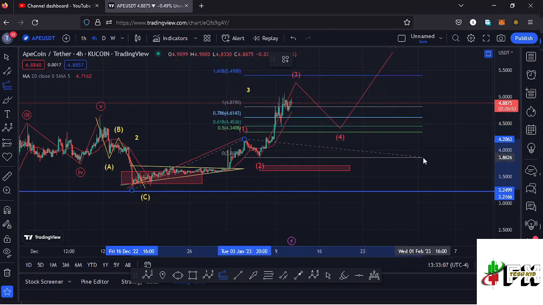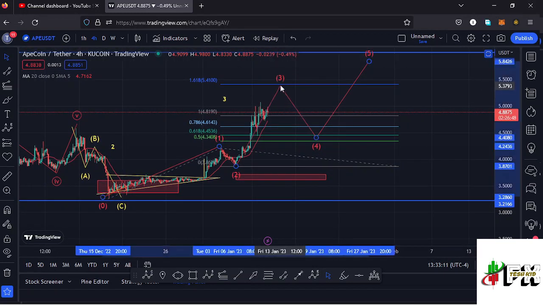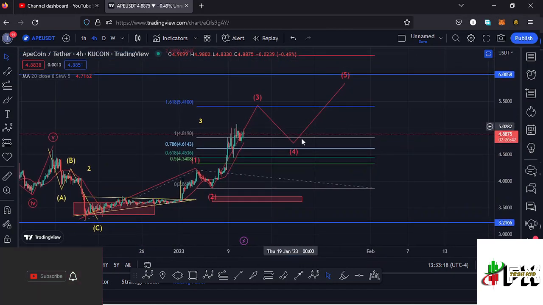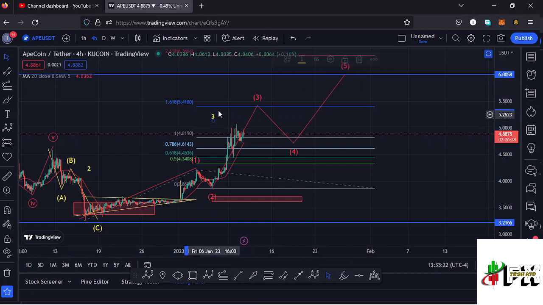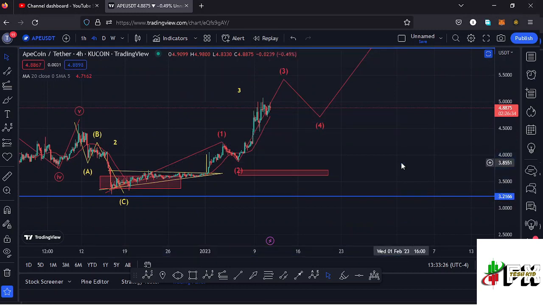That gives me a minimum target area at the fib level 1.618, which perfectly lies at around the $5.1 mark, and that is the minimum that I'm expecting that wave 3 to the upside to do before we see a wave 4, and then continue pushing even higher. And that is what I'm expecting on the short-term scenarios here on the apecoin chart.